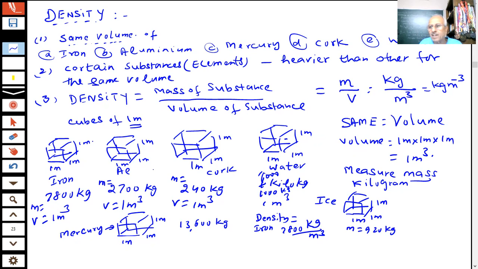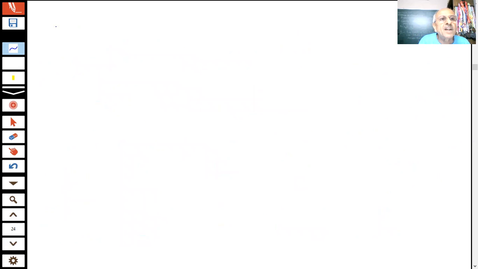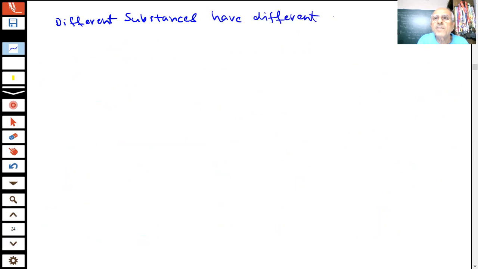So this is the method by which we calculate densities, as mass per unit volume. One thing is very clear: as you have experienced, certain objects appear lighter and certain objects heavier. Some substances appear heavier to you, some lighter, because their densities are different, student. What I am trying to say is that different substances have different densities.